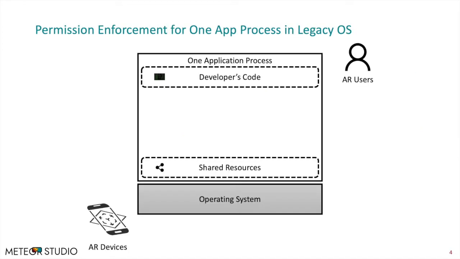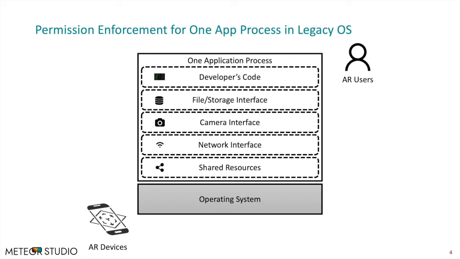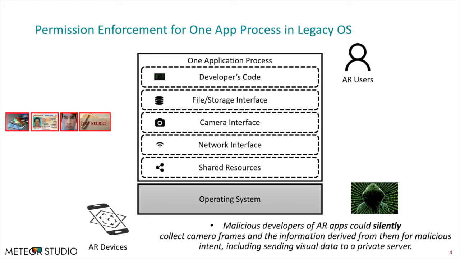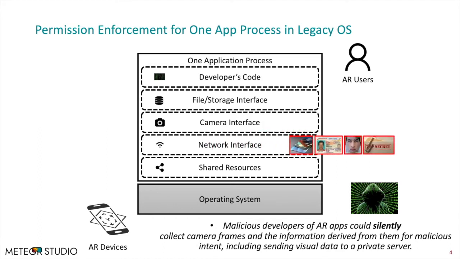Under the current permission enforcement model in popular operating systems, an AR app is given internet permission at installation time and granted camera permission and external storage write permission at runtime by users. Then, these permissions are managed within one application sandbox for its entire life cycle. With this permission granted, a malicious AR developer could silently collect camera frames and the information derived from them for malicious intent, including sending visual data to a private server.